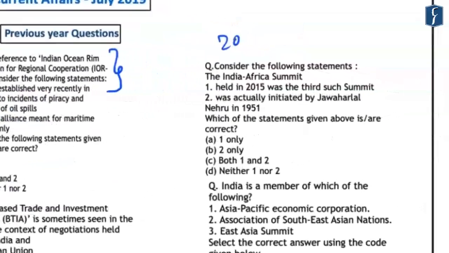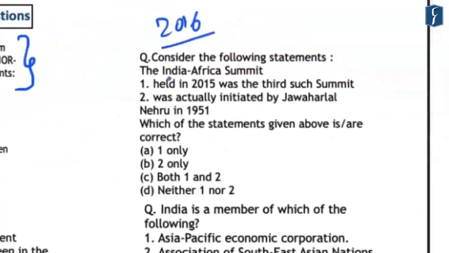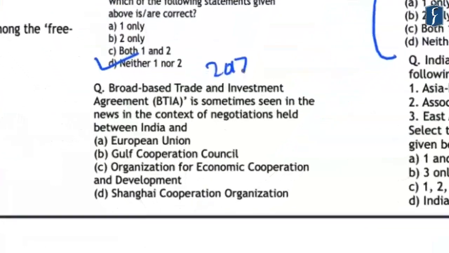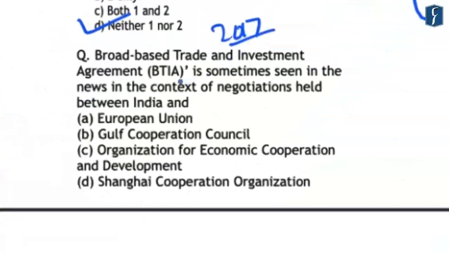Further, in the year 2016, a question was asked related to the India-Africa Summit. And as we all know, India is trying to diversify its trade markets, and hence this summit, which took place in the year 2015, was extremely important. Further, in 2017, a question was asked related to the Broad-Based Trade and Investment Agreement, that is BTIA, which is sometimes seen in the news.